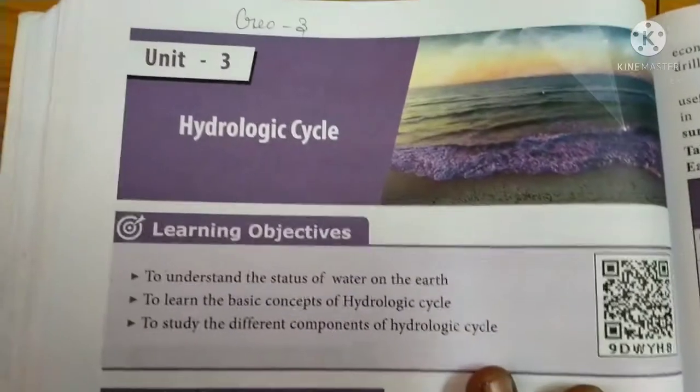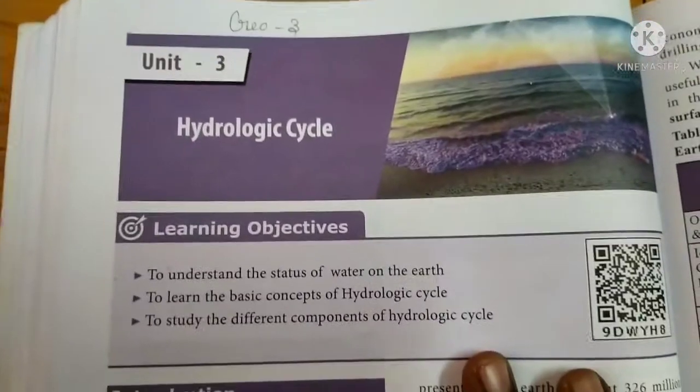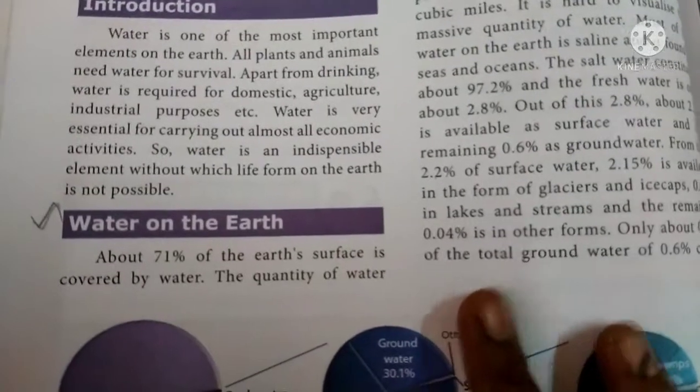Good morning, students. This is the class for 8th standard, subject social, and the topic is geography, third lesson, hydrological cycle. Okay, so first we are going to see about water on the earth.